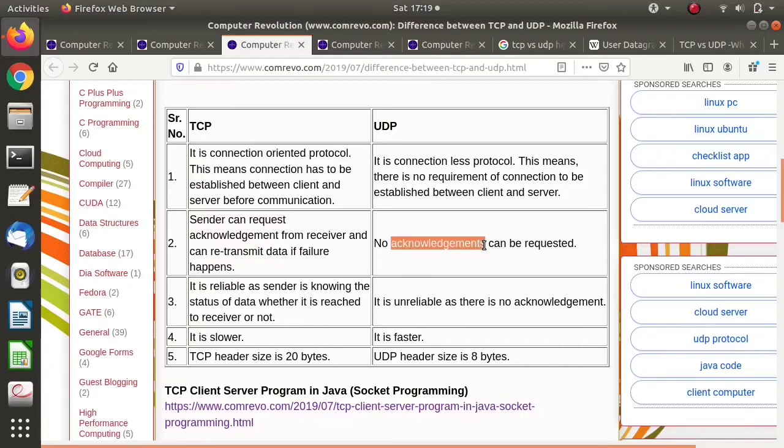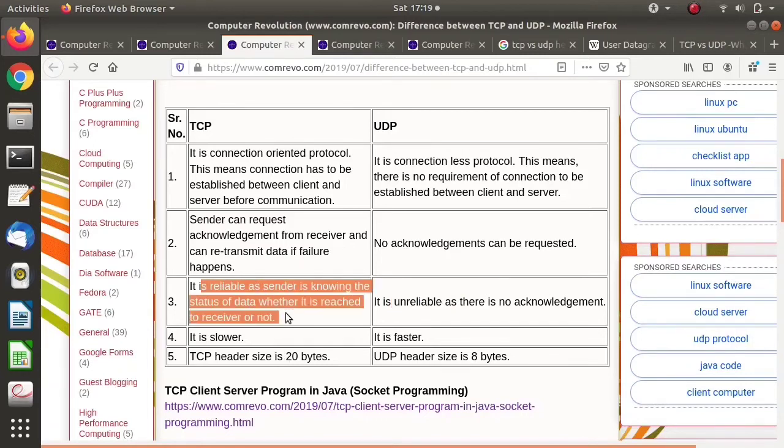As the sender can get the acknowledgement, the sender can be assured that the message has been sent to the receiver, so TCP is reliable. While there is no acknowledgement in UDP, that's why UDP is unreliable. This is the advantage of TCP and the disadvantage of UDP.